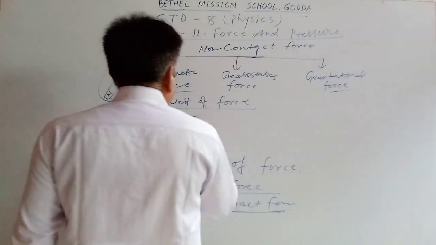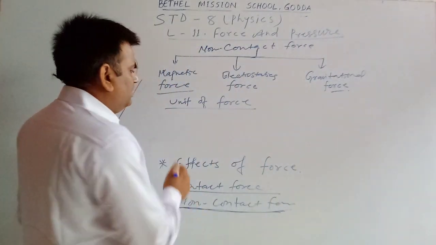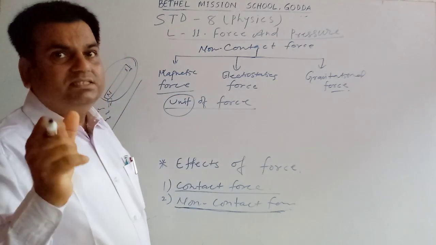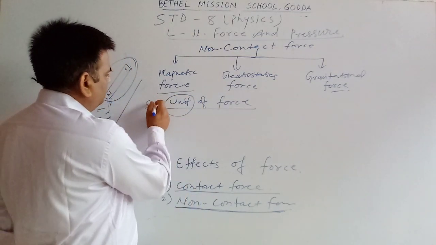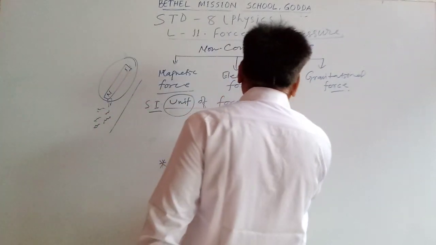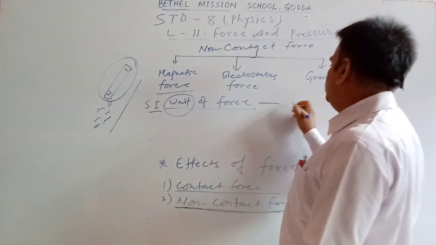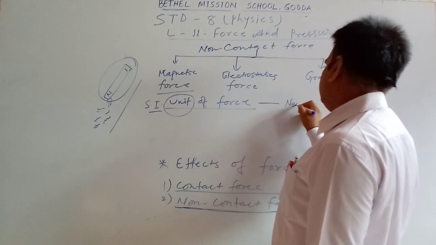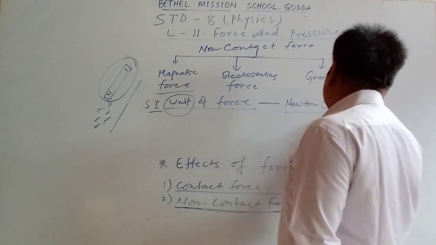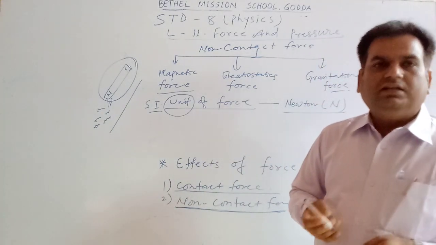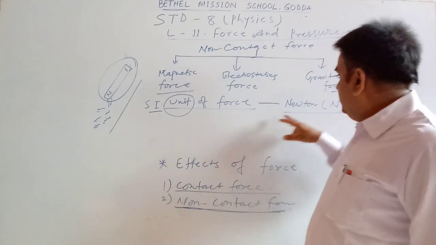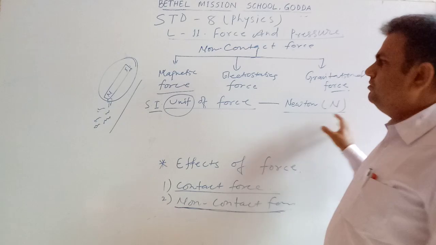What is the unit of force? When we say unit, it means SI unit. What is the SI unit of force? It is Newton, and its symbol is capital N. So Newton is the SI unit of force.